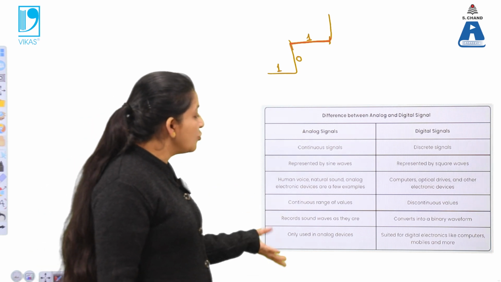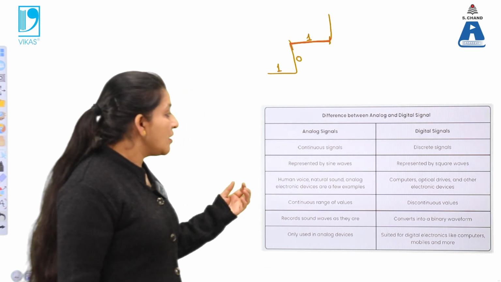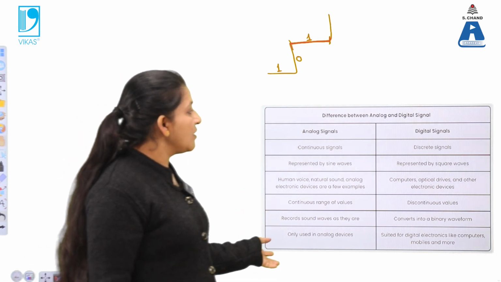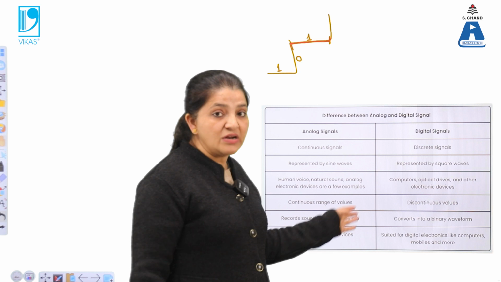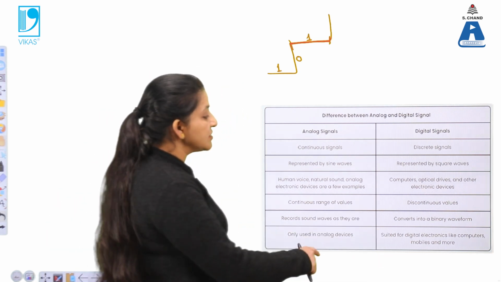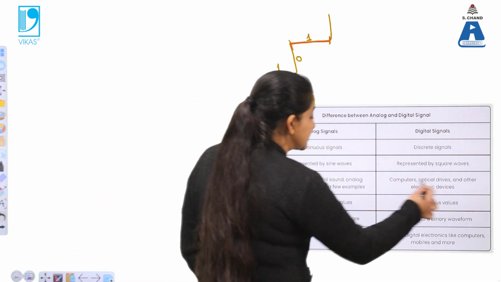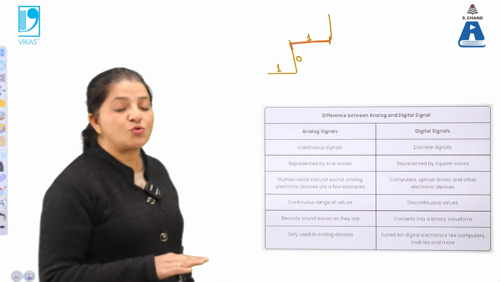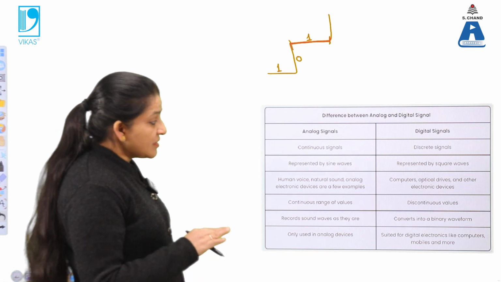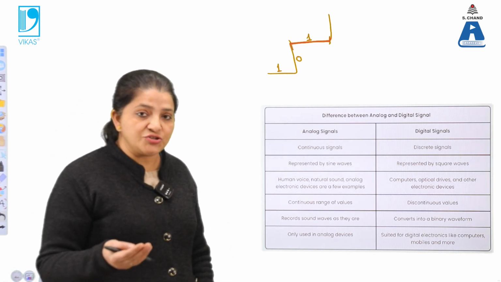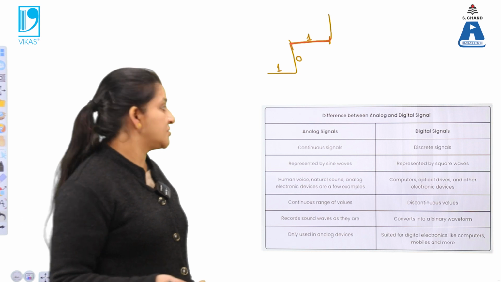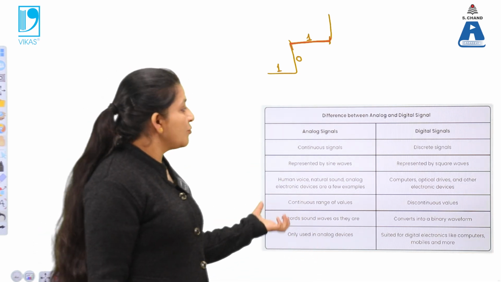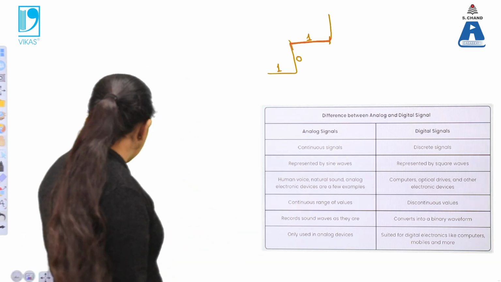So in order to remove that noise and to enhance the efficiency of the device, we are moving from analog to digital signals. Due to the discontinuity and discreteness in the values, we are getting an output which is noise free. So that's why the efficiency or the energy of the devices can be enhanced. So our system is now using Boolean algebra as we move from analog to digital signals.